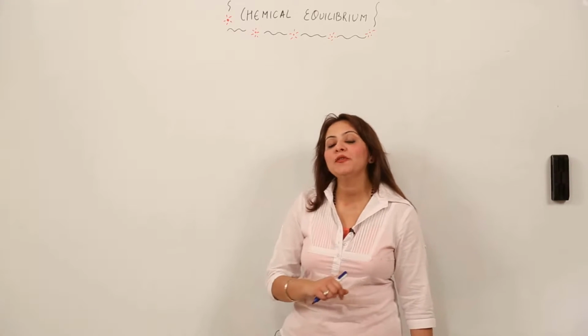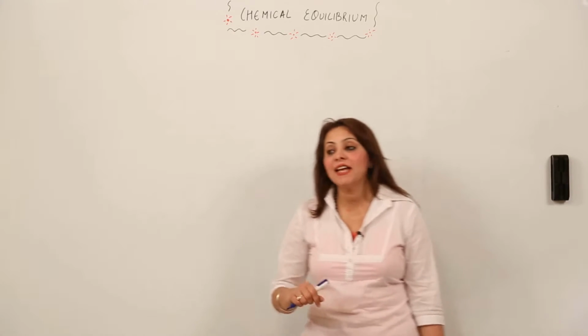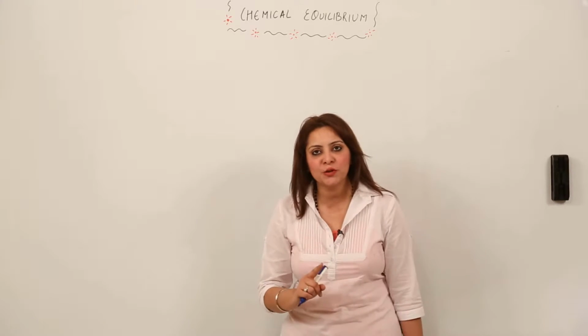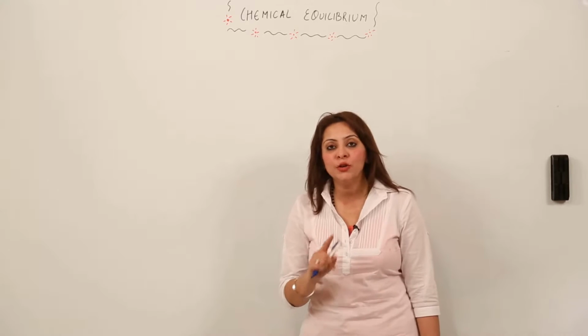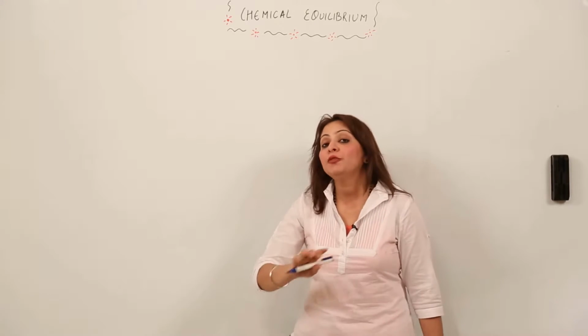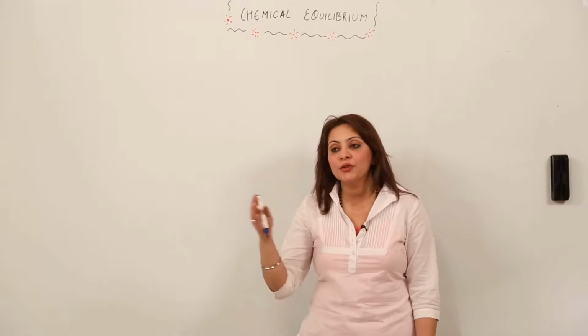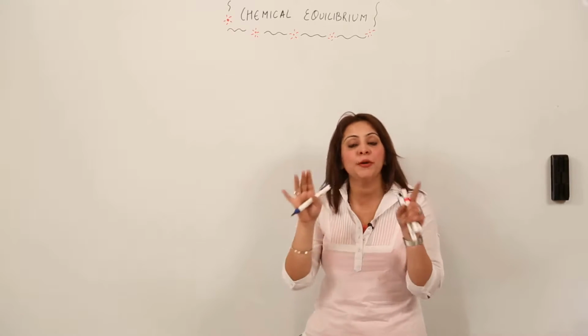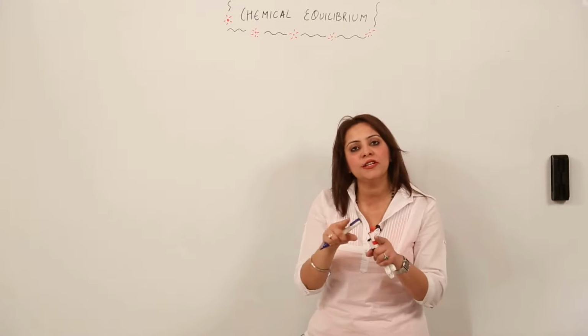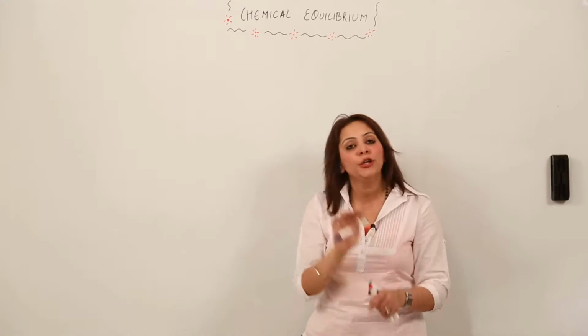Now the new topic which we will be taking up is how to write the Kc expression. For a reaction, you know that you just write the concentration of products divided by reactants, right? And for gaseous components, instead of that we write the expression in terms of Kp, the partial pressure of a component enclosed in a bracket raised to the power. You know how to write that now, right?